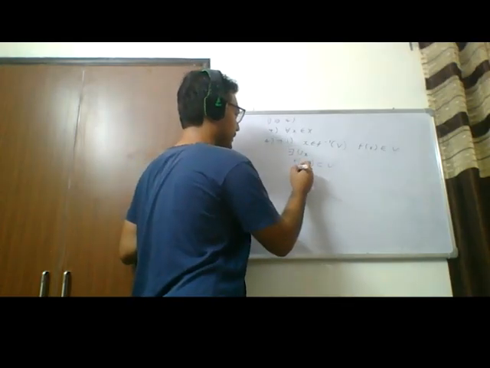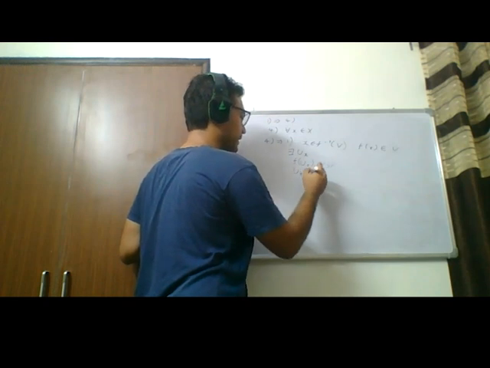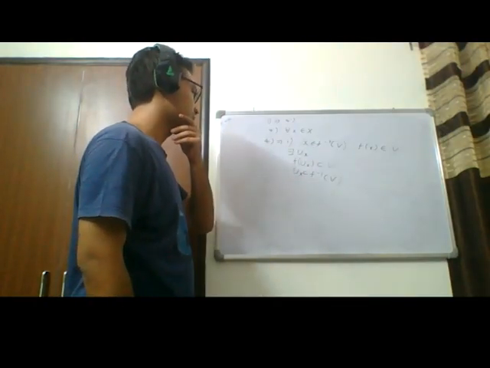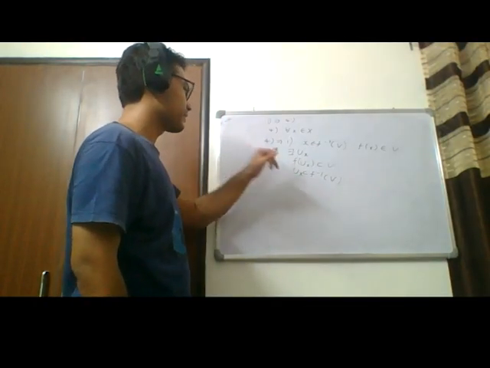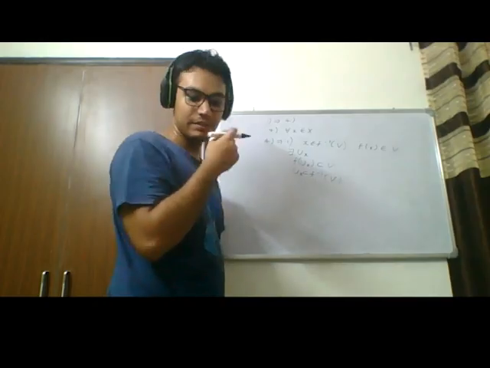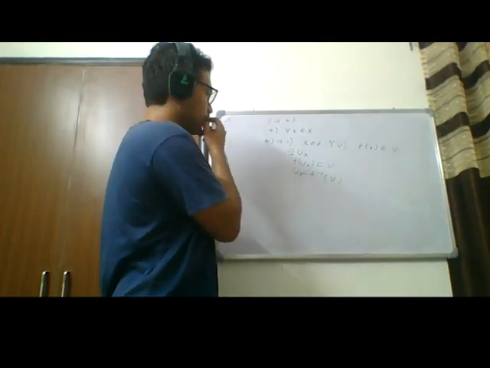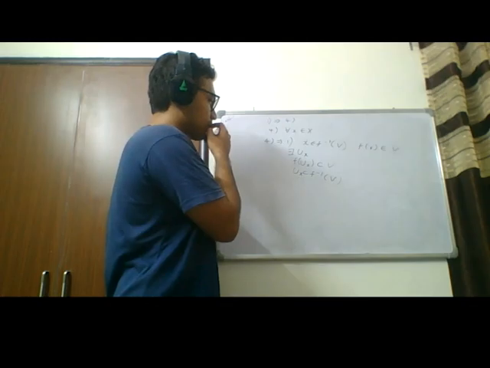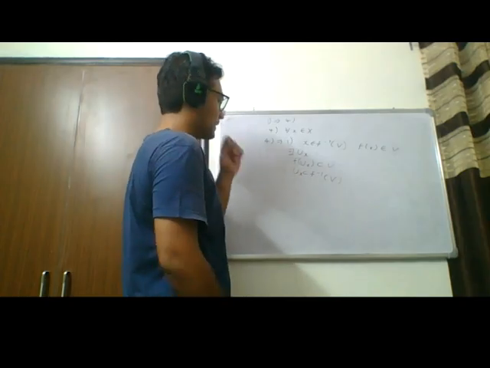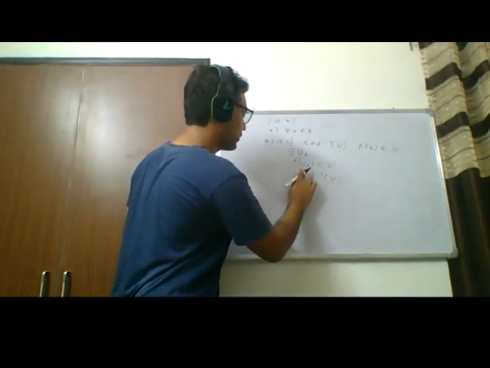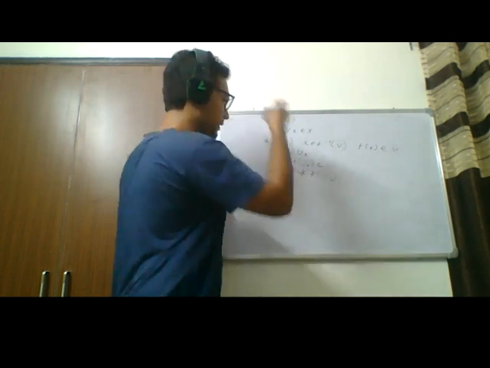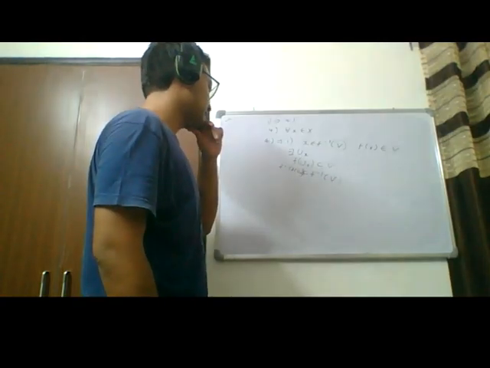So U of x is therefore contained in f inverse V. This follows directly, right? Essentially, U of x is going to be a superset. Actually, let's see, it won't be U of x. F inverse of f of U of x is going to be contained in f inverse V.